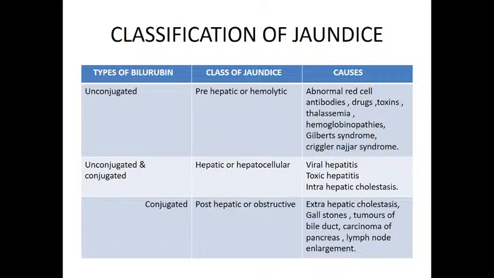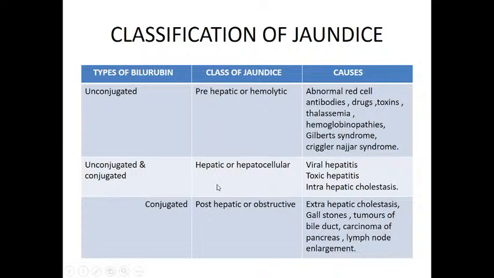So in hemolytic jaundice, which type of bilirubin is increased? Unconjugated bilirubin levels are increased. These are the conditions which increase hemolysis. So in hemolytic jaundice, unconjugated bilirubin and total bilirubin levels are also increased.